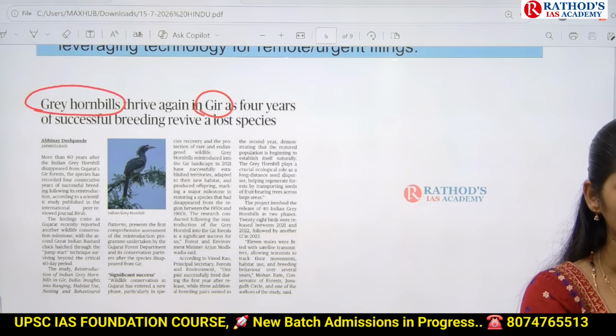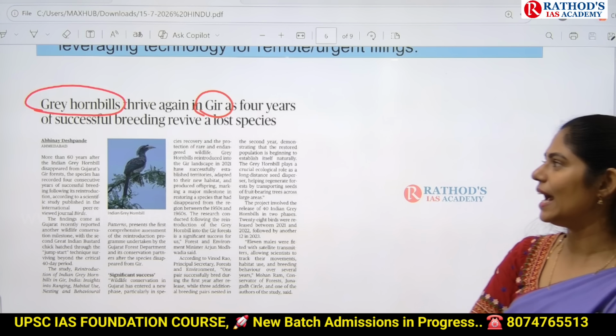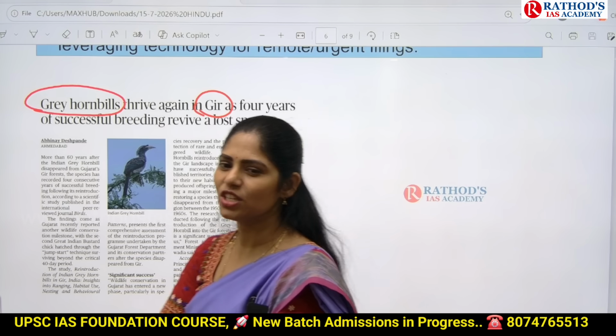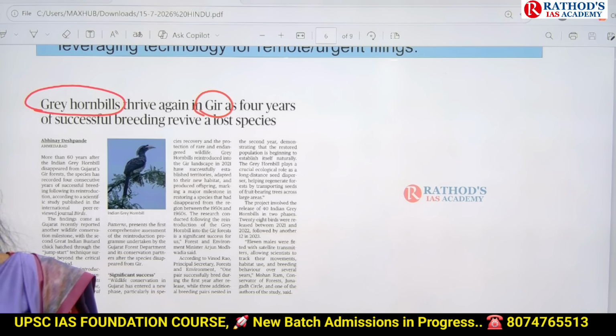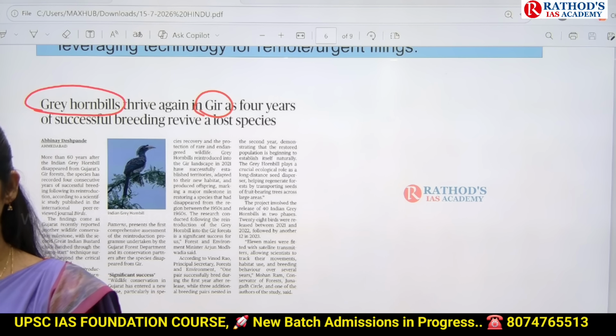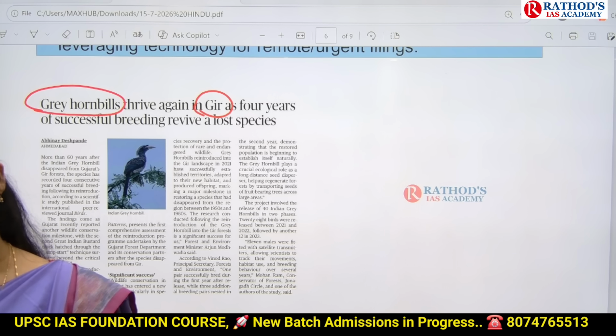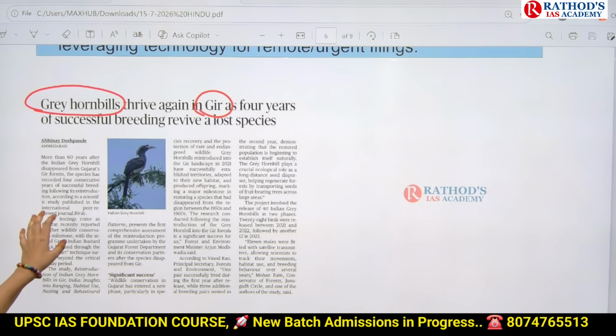One more question I want to ask: what had the government suggested? The government suggested one wildlife sanctuary in Gujarat itself. What is the name of that wildlife sanctuary? Very good. Just check it out once. Okay, now let us see here.